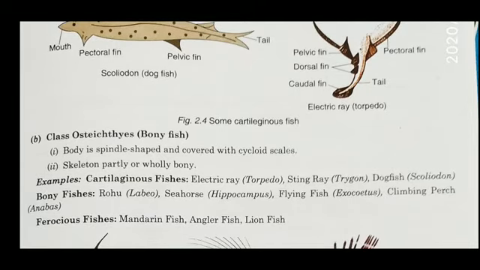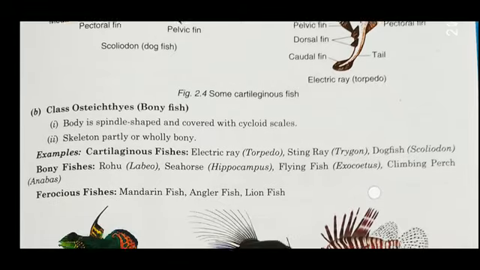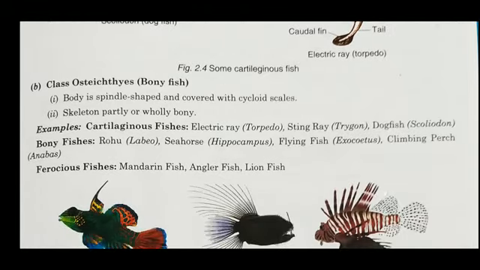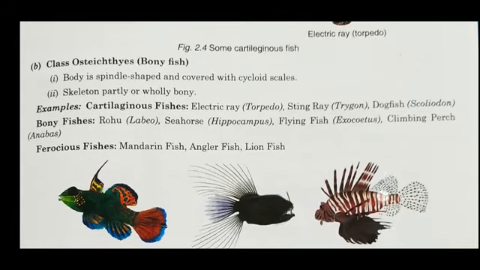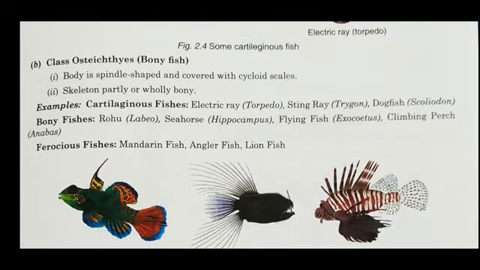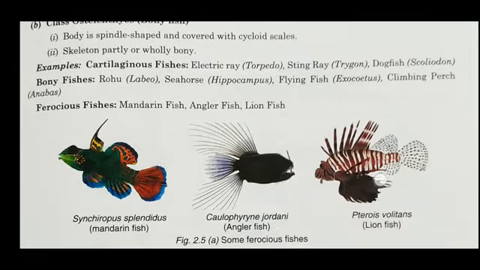The second subclass is the bony fish. Bony fish means their body is spindle shaped and covered with cycloid scales, and their skeleton is partly or fully bony. Examples are rohu, seahorse, flying fish, and climbing perch.